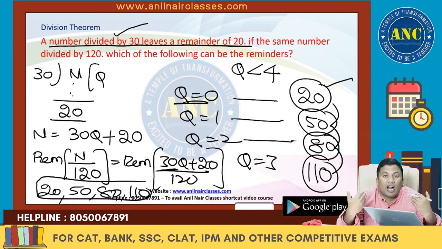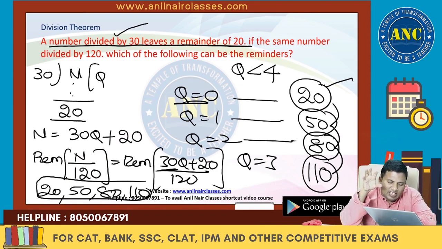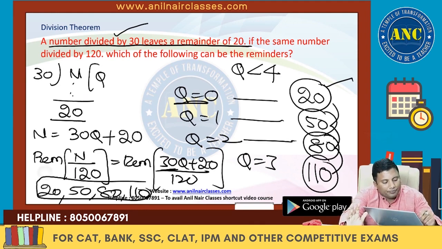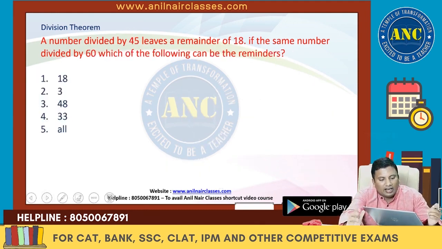This goes from the basic level to the advanced level within a particular topic. I am only discussing this one because in the morning 7 o'clock session we discussed a rule: dividend is divisor into quotient plus remainder. I felt that I only taught you that concept and did not tell you the application part of it. So that's the reason I started developing all these questions. I hope the idea is clear. Next one.